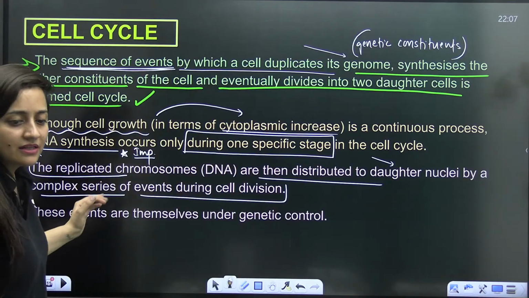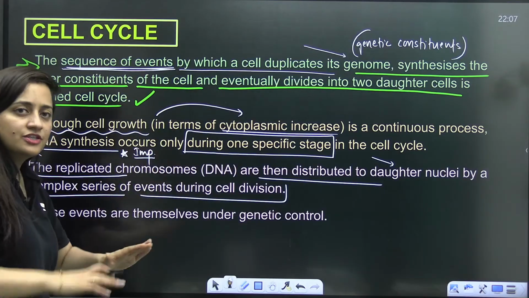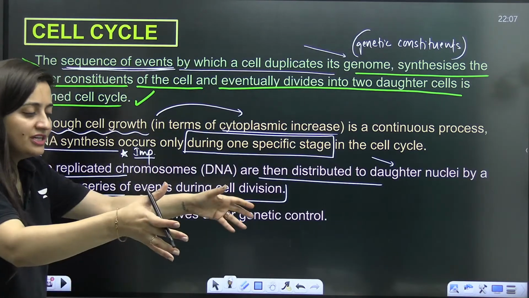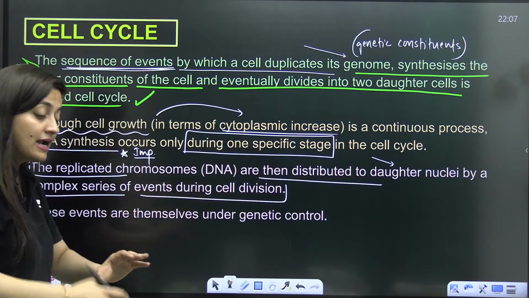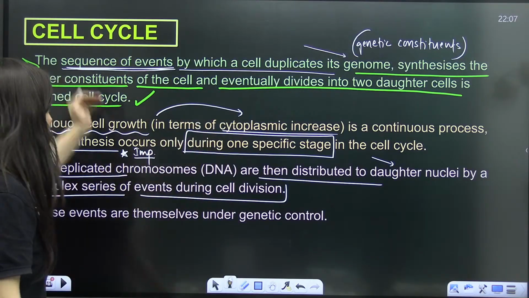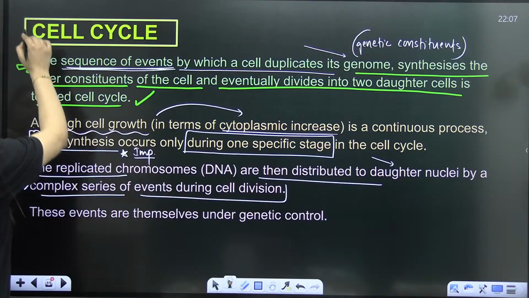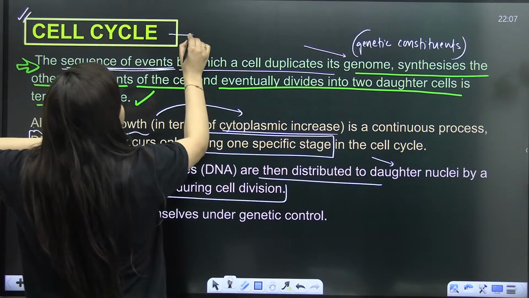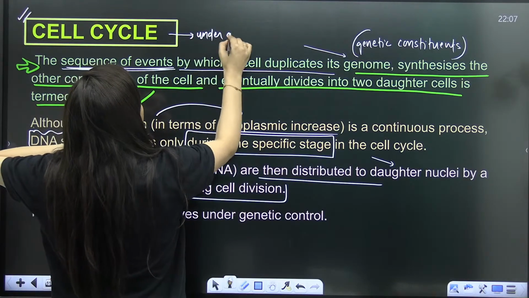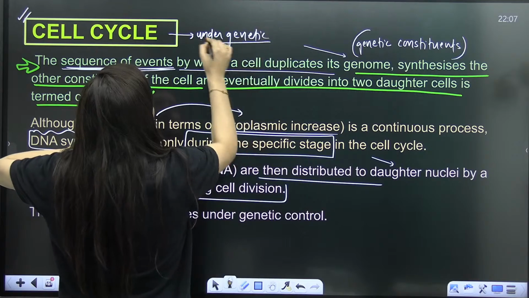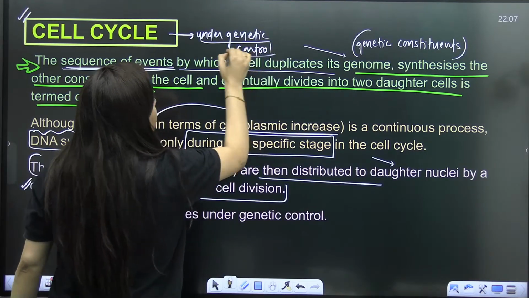So this is not something that, okay, fine, the chromosomes just duplicated their arms and then they will be distributed to the daughter cells. No, not like that. Again, there will be a series of events. So everything we will read under the cell cycle, and as I said, everything is under the genetic control. Are you getting my point? Everything is under the genetic control.